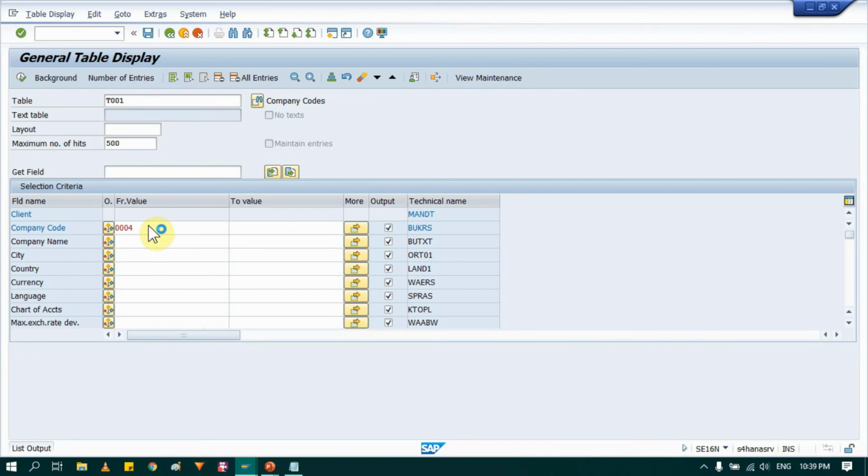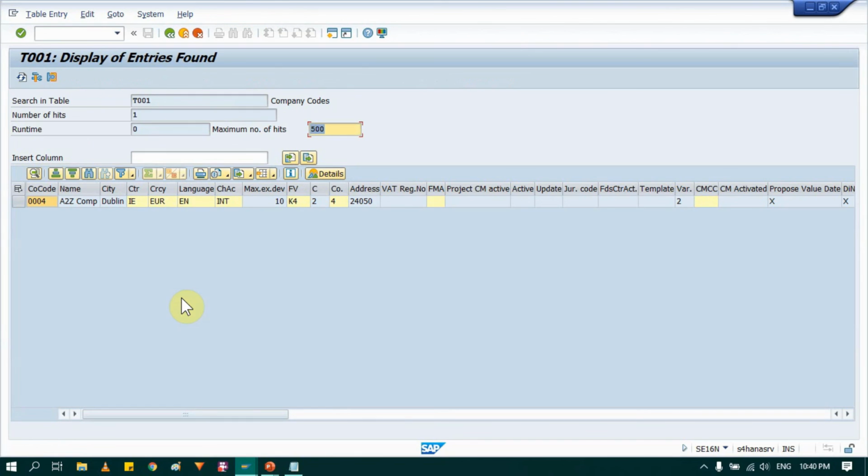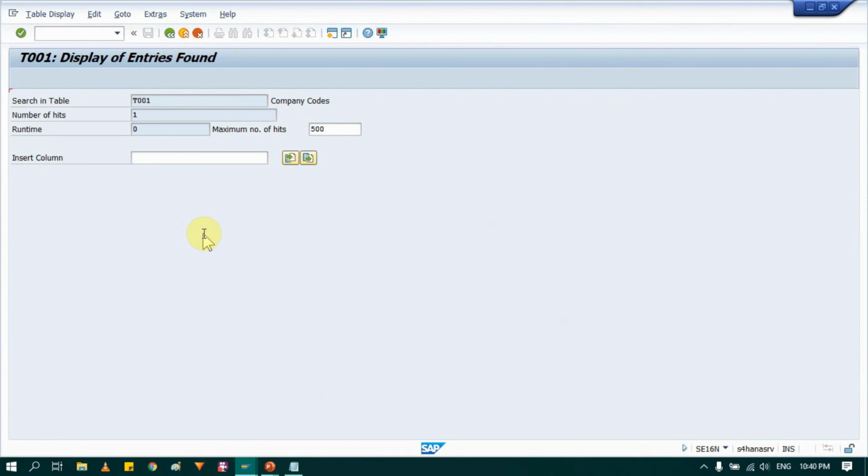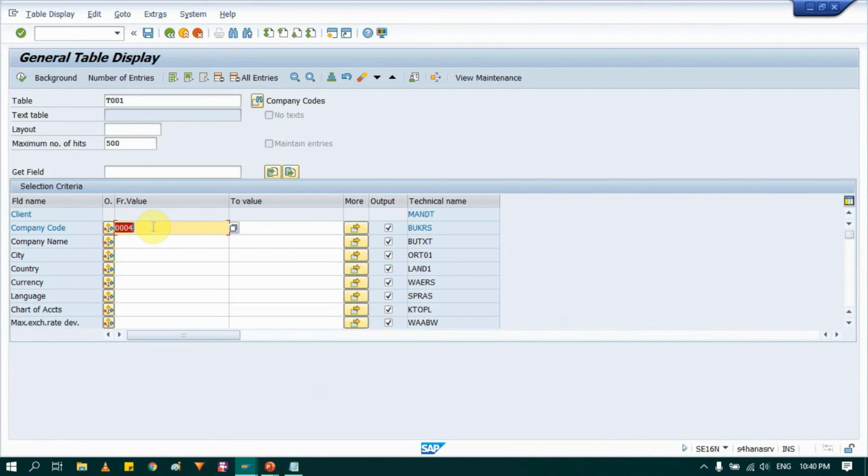Or if you run without any data and execute, so system will show all data relevant to that particular company code. So see, this is the data I have maintained for my company. Or let's say you want to check according to the particular company. Let's say how many companies are there in IE, so you can execute in that way as well.